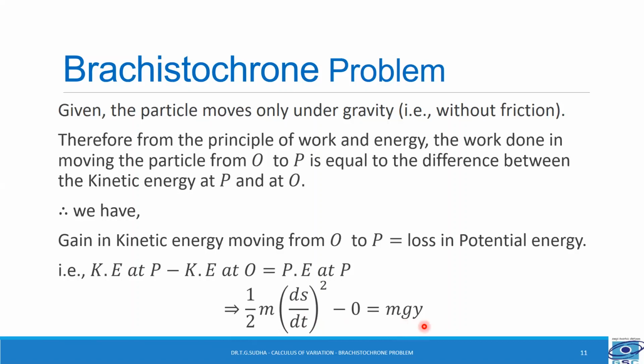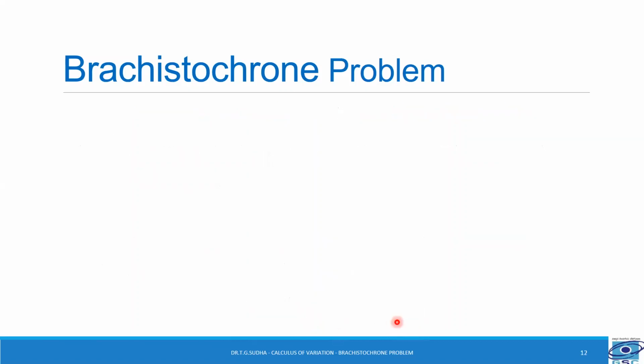So mgy. On either side we can cancel out m and we get (ds/dt)^2 equal to 2gy.